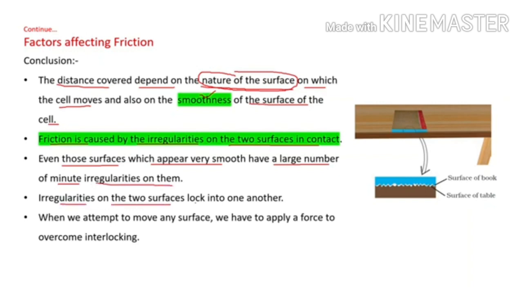Irregularities on the two surfaces lock into one another. When we attempt to move any surface, we have to apply a force to overcome interlocking. All this was explained to you in yesterday's G-Meet. Do you remember that? So this interlocking helps to increase the force of friction. Greater the extent of interlocking, greater will be the force of friction generated.